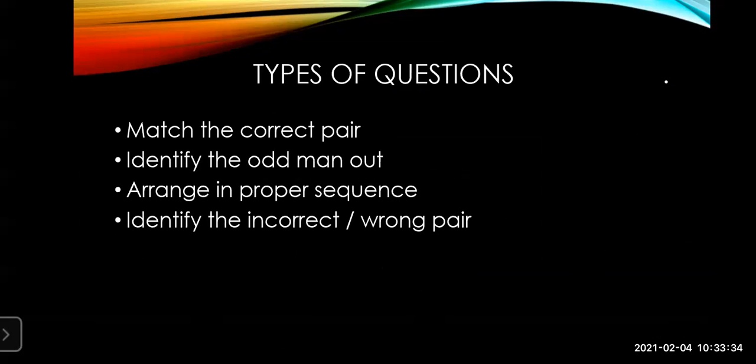We have seen the types of questions, in what way question number two can come. Question number two can come in match the correct pair. It can come in the form of identify odd man out. It can come in the form of arrange in the proper sequence. It can come in the form of identify the incorrect pair. So this we have seen.